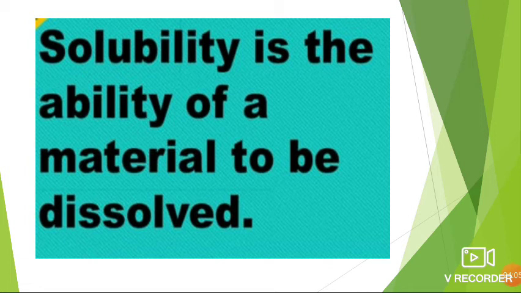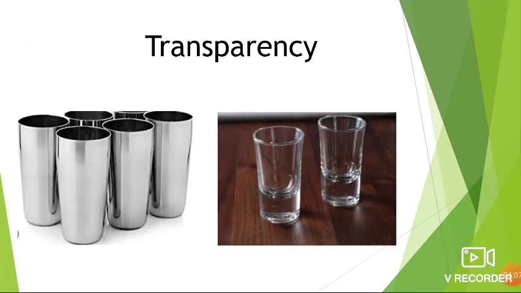Now, the next property is transparency. What is the difference between a steel glass and a glass? Students, look at the picture. What is the difference between a steel glass and a glass? Glass is made up of glass. We cannot see through a steel glass. We cannot see what is there on the other side of the glass, right?